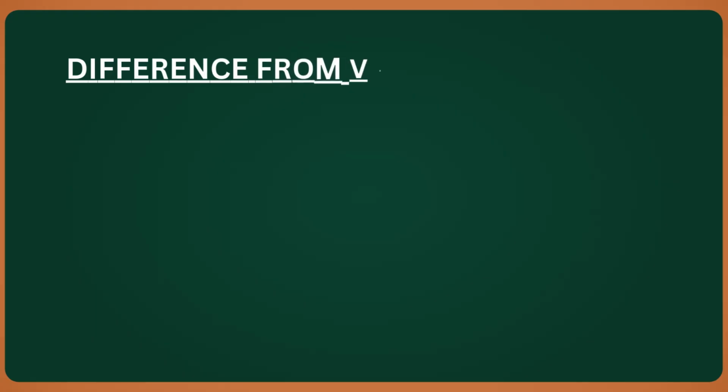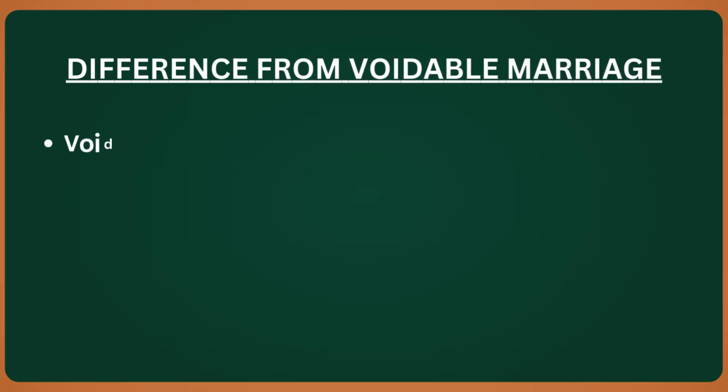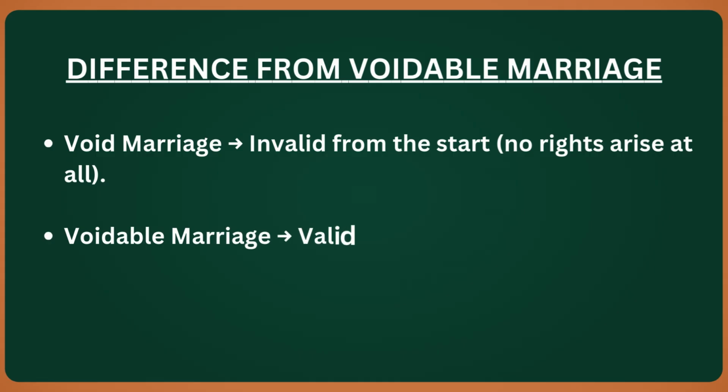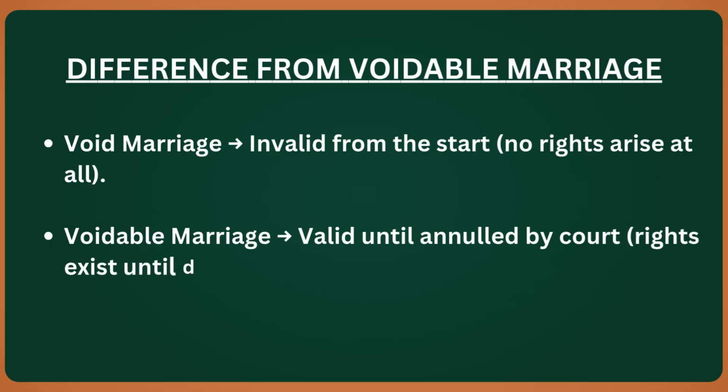Now, let us see the difference between a void marriage and a voidable marriage. A void marriage is invalid from the very beginning. It has no legal existence in the eyes of law. It creates no status of husband and wife between the parties. No legal rights and obligations arise from it, such as inheritance or maintenance. For example, if a person marries during the lifetime of their spouse, the second marriage is void. It is as if no marriage ever took place.